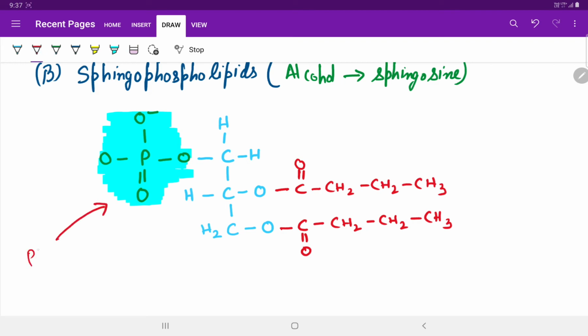The next is the alcohol. I'm highlighting it with a different color. Now this is an alcohol group.